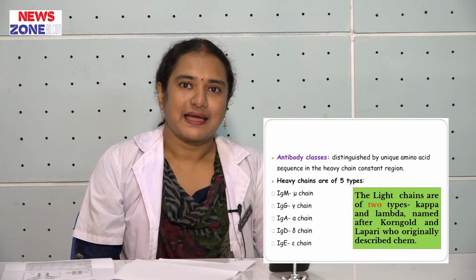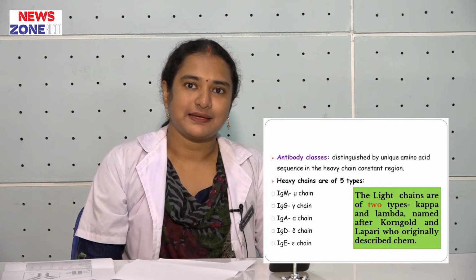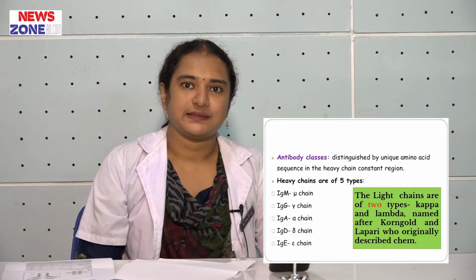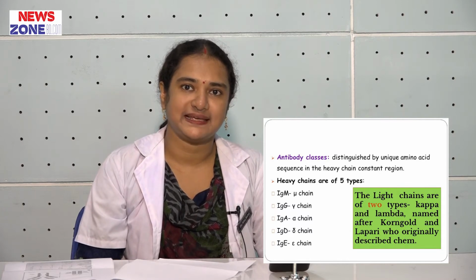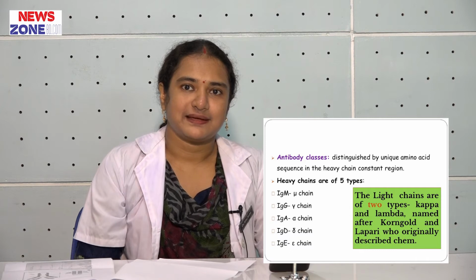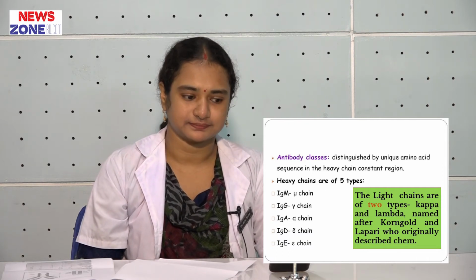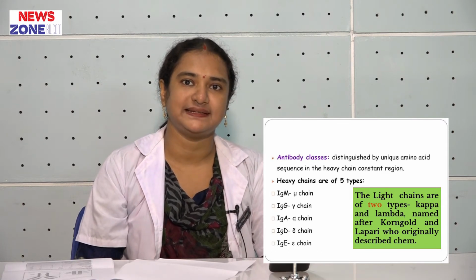And antibodies are 5 types: mu heavy chain is called immunoglobulin M, gamma heavy chain is called immunoglobulin G, alpha heavy chain is called immunoglobulin A, delta heavy chain is called immunoglobulin D, and epsilon heavy chain is called immunoglobulin E.